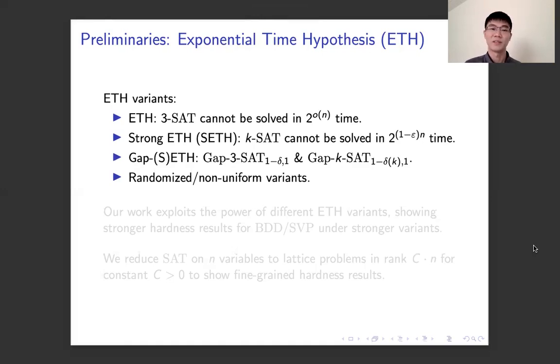To remark, as the name suggests, the strong ETH is no weaker than ETH, and gap ETH and gap SETH are no weaker than ETH and SETH respectively. Moreover, the randomized variants are no weaker than plain variants, and the non-uniform variants are no weaker than randomized variants.